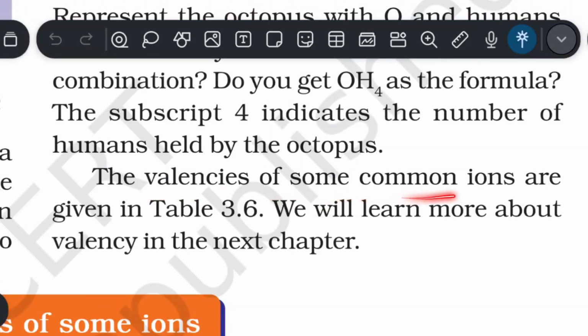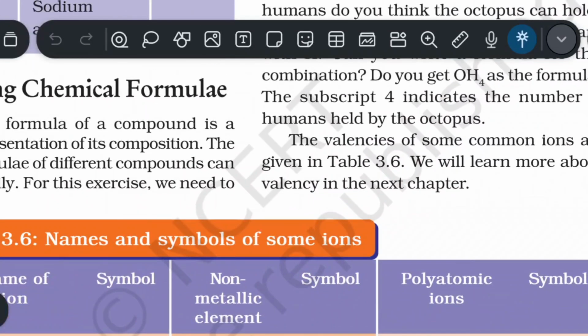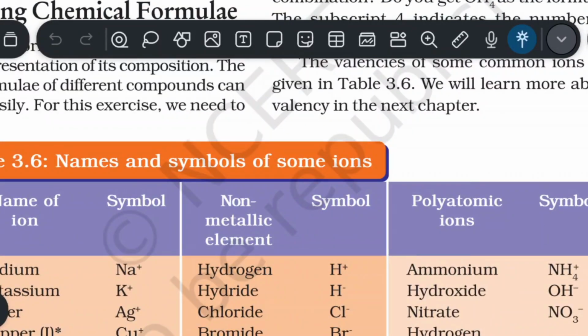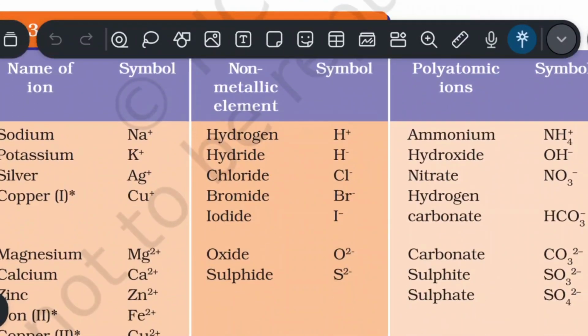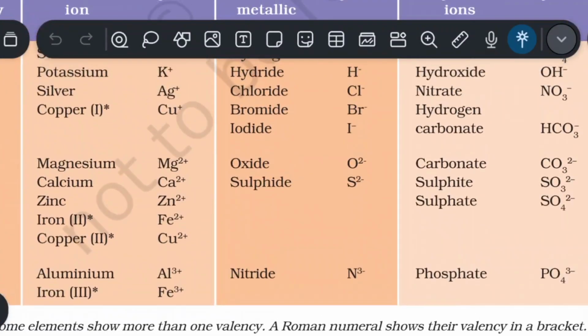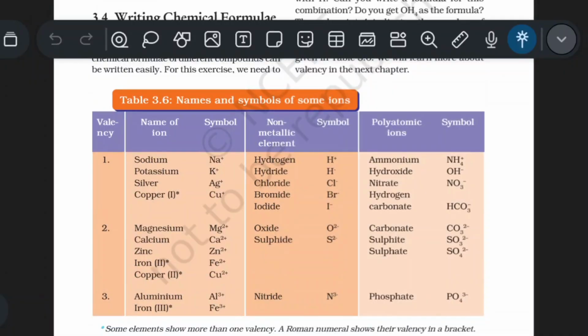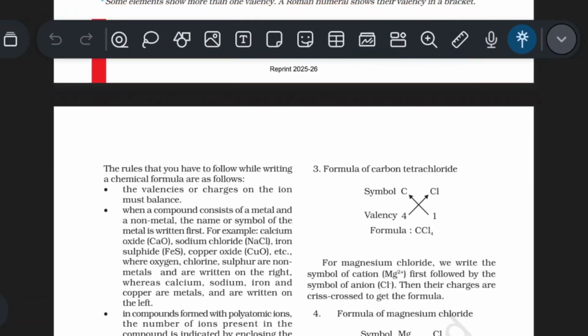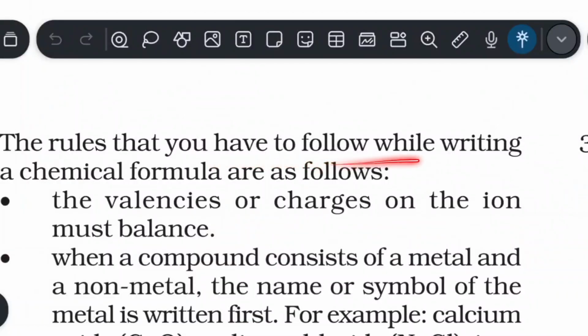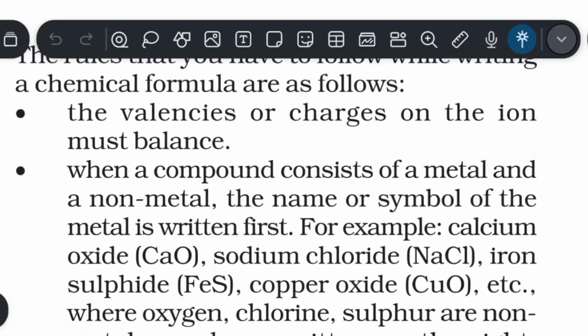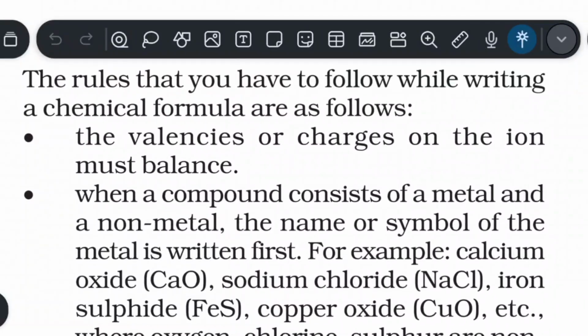The valencies of some common ions are given in table 3.6. We will learn more about valency in the next chapter. Observe table 3.6, pause the video, and read the names and symbols of some ions. Now, the rules that you have to follow while writing a chemical formula are as follows. So let's discuss the rules one by one.